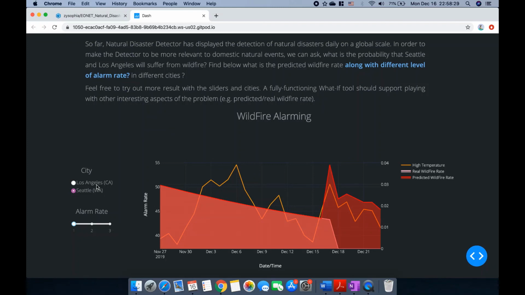So besides adding more cities, we are also considering adding more natural disasters, which have the prediction alarming, so that maybe the users of our website could see the alarms for other natural disasters if they are interested in that. Okay, so these are the possible steps for our project.